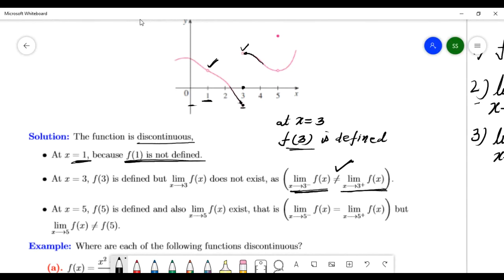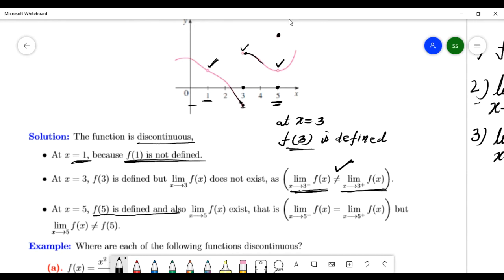Okay. Now come to this. X is 5 at this number here. At this point 5 there is a hole in the Rasambiani, but here there is a point. So at 5 the number exists here. So f of 5 is defined.